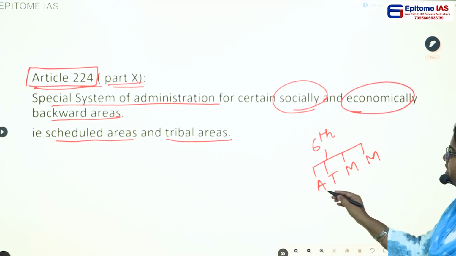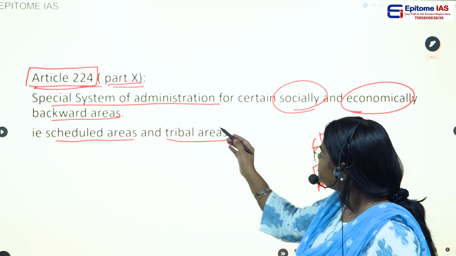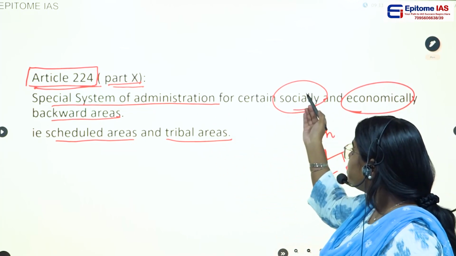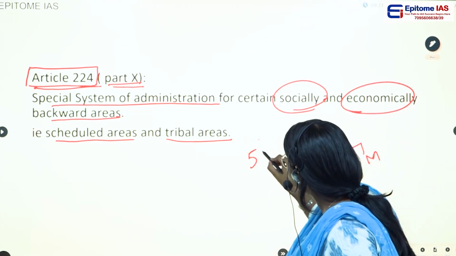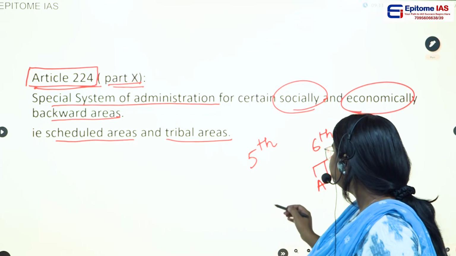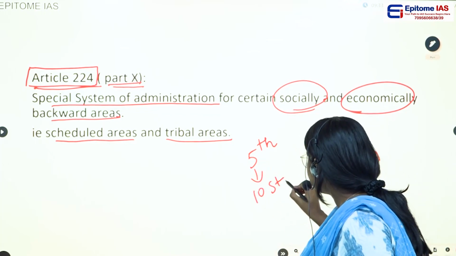And apart from these 4 states, other states which have certain scheduled areas, this comes under the 5th schedule of the constitution. So in this 5th schedule, we have 10 different states.